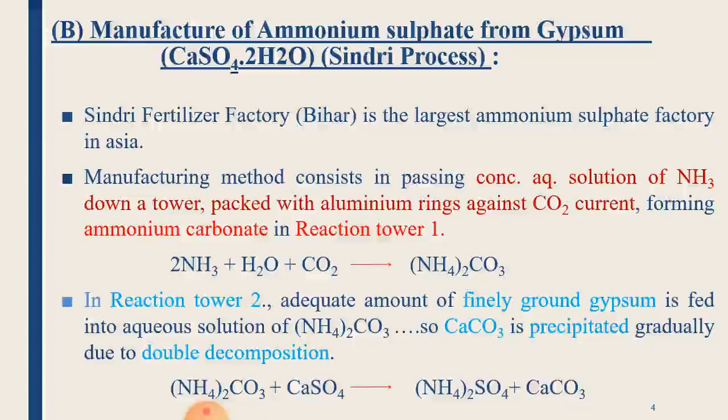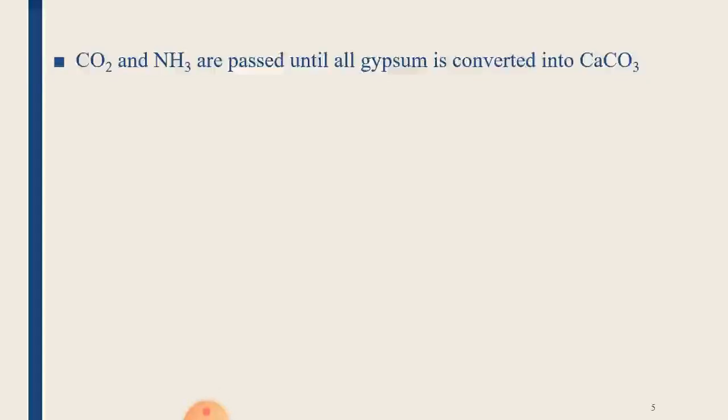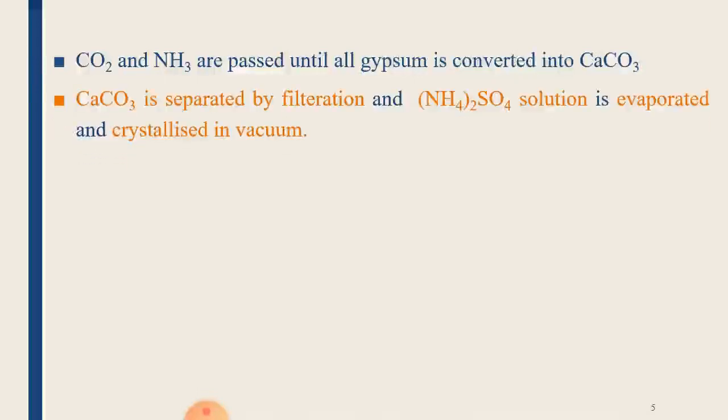Here we can see the reaction of ammonium carbonate with calcium sulfate giving ammonium sulfate, while calcium carbonate is precipitated out. Carbon dioxide and ammonia are allowed to pass until all the gypsum gets converted into calcium carbonate, and ultimately we get the complete formation of ammonium sulfate.